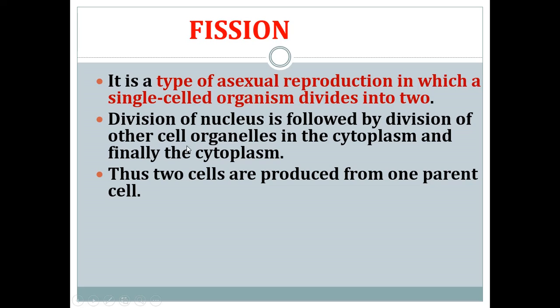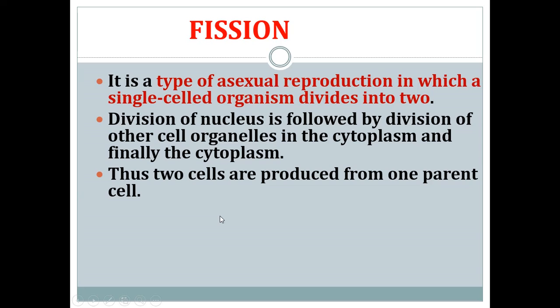Okay, so first there will be a division of nucleus. You know, the cell contains a nucleus. Yes, so first the nucleus will divide, and it is followed by the division of all other organelles present in the cytoplasm, and finally there will be a division of cytoplasm, which results in the formation of two cells from one parent cell. Understood, children?